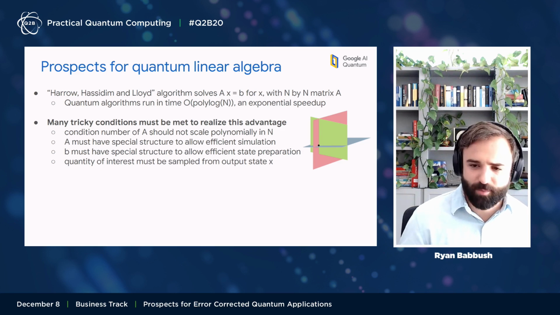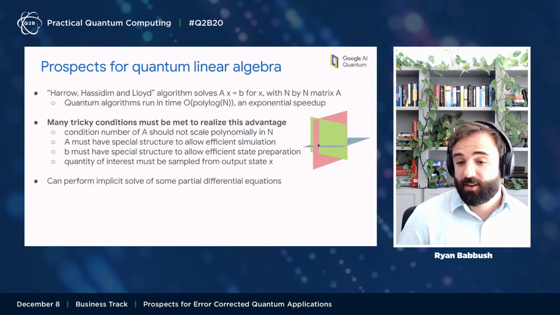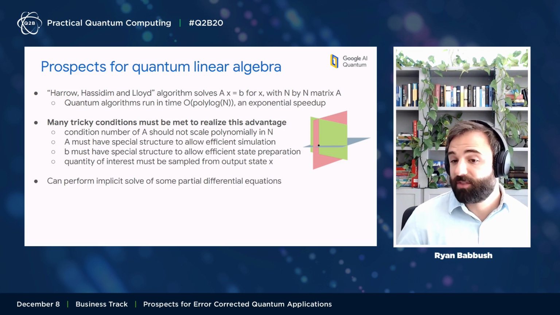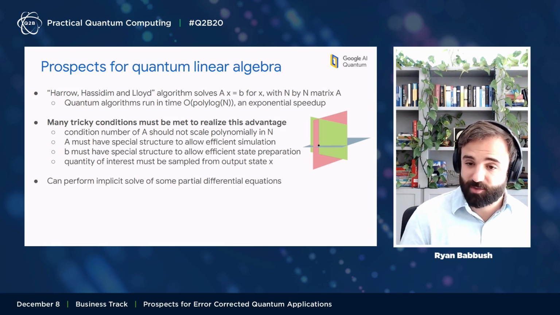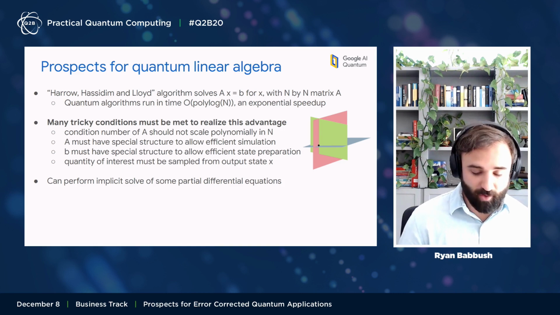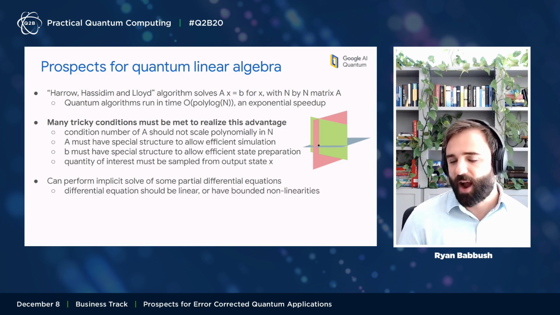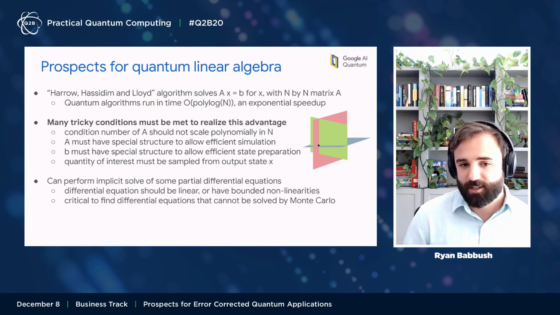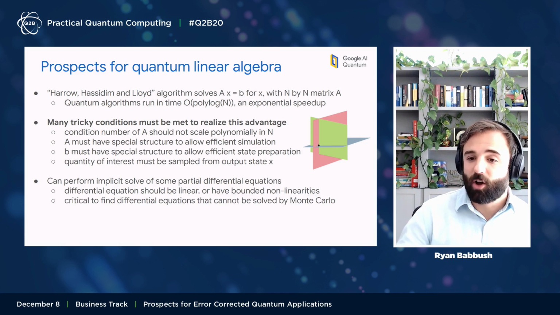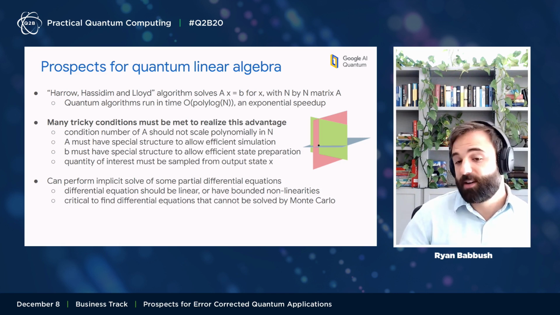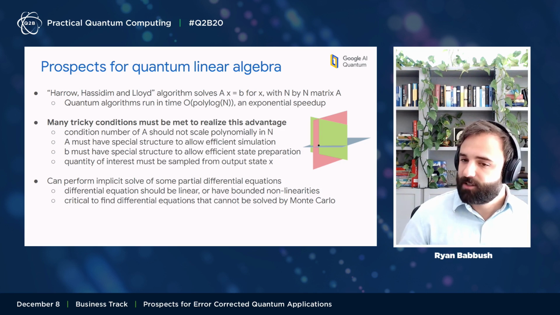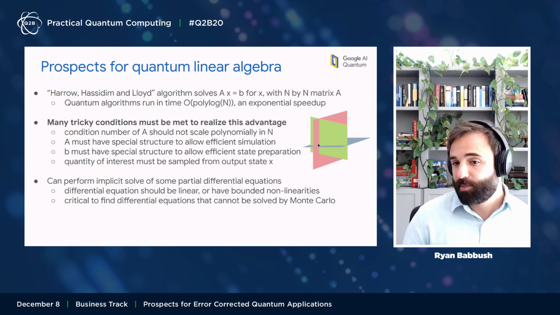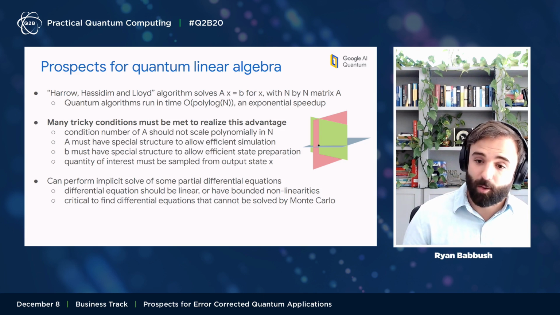So in what context might this be useful? One area that there's been a lot of focus on is using it to solve differential equations. You can use a linear system solver to implicitly solve some partial differential equations. In particular, this looks practical when the differential equations are linear or at least have some bounded nonlinearities. Furthermore, though, it's going to be critical to find differential equations that cannot be solved by Monte Carlo, because classical Monte Carlo also has a scaling which is independent of the dimension. In such cases, you could probably only get a quadratic speedup on a quantum computer, but as we described, that's not what we're looking for.